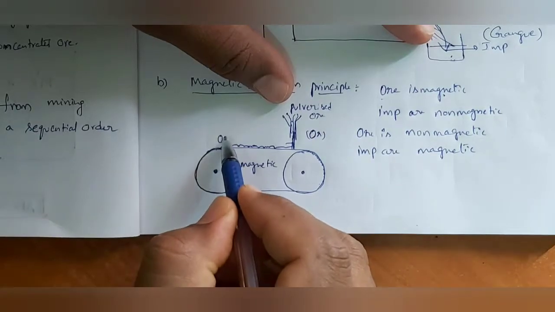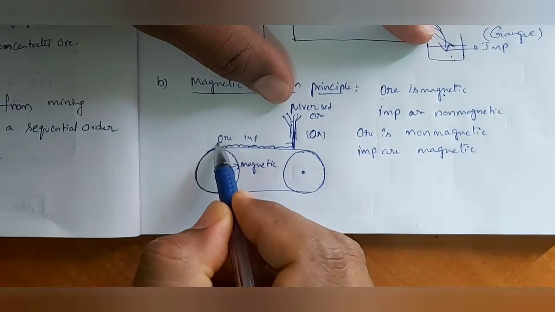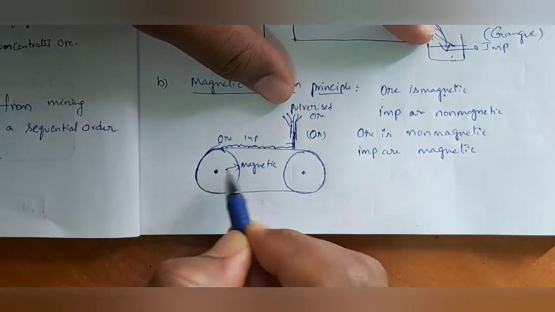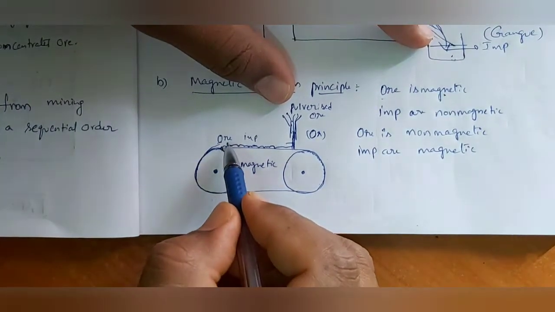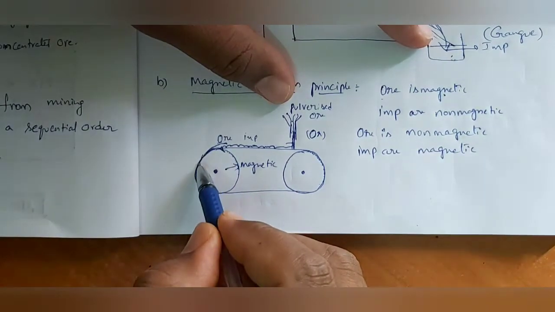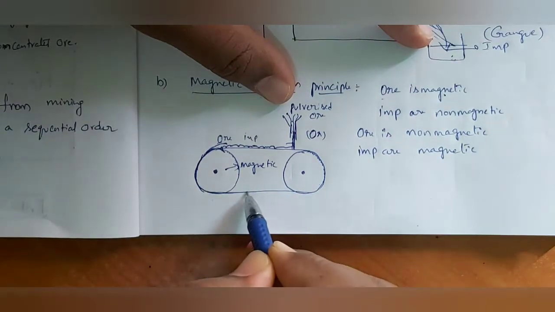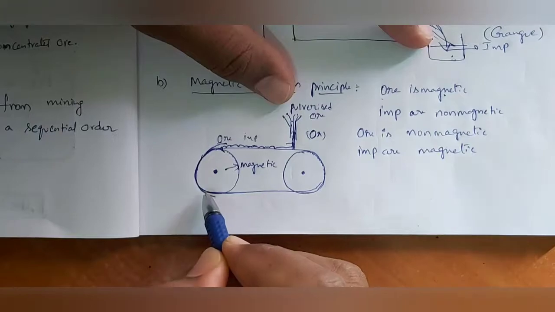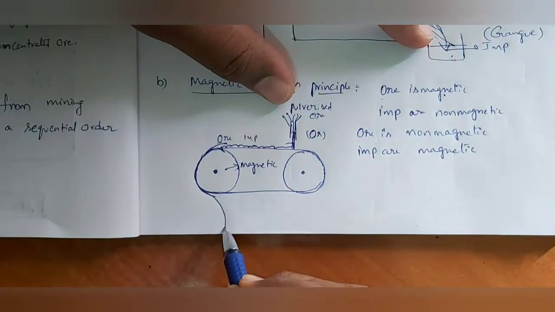That ore will be highly stuck to this pulley because it is magnetic in nature, and the ore is also magnetic in nature. The ore will attach to this pulley, and as the conveyor belt continues, it will come up to here attached to the magnetic pulley, and here it will fall down.